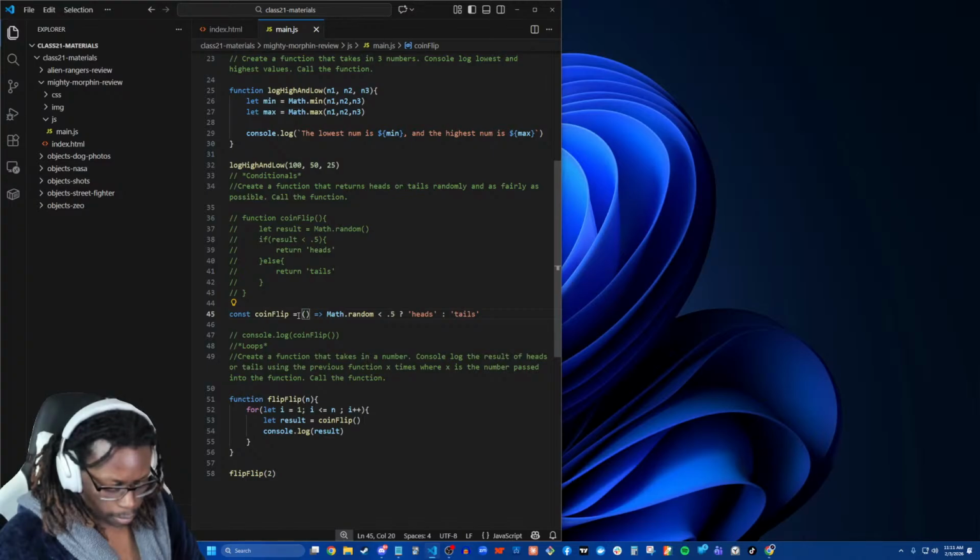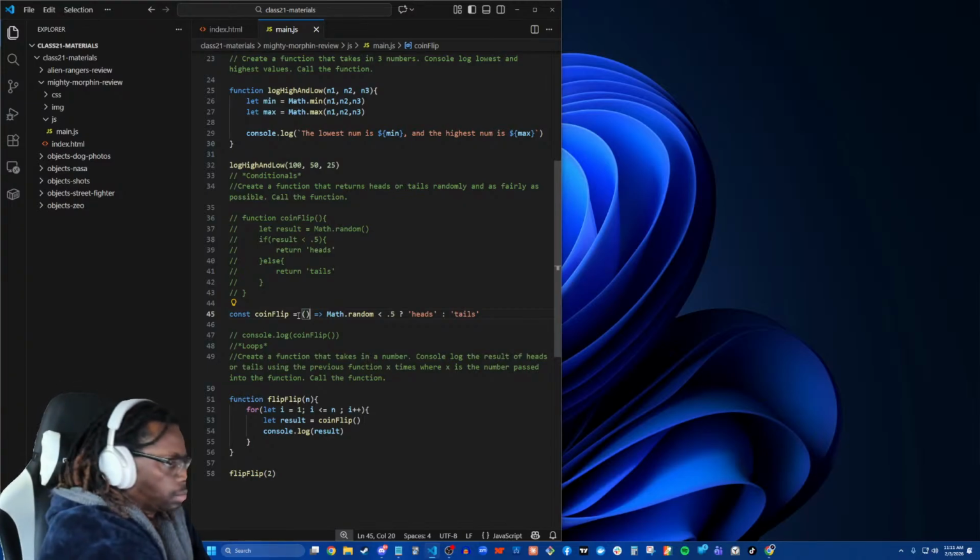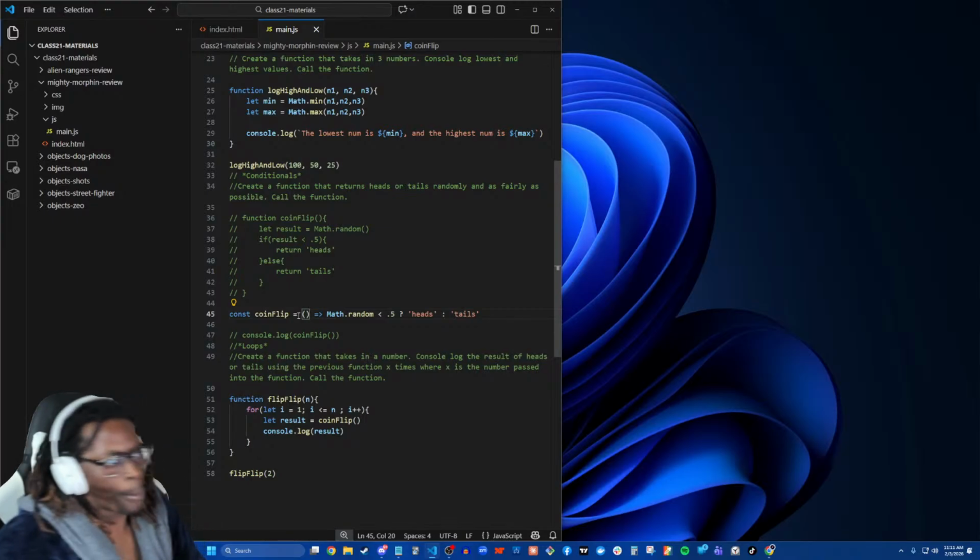But you can also do this underscore, just to say, hey, I'm not passing in anything. For me, when I don't pass in anything, I just do an underscore. That's for me and for the other developers I work with to know that it's just empty. You can put any character there you want, but I just do the underscore to say I'm not passing in anything. And this is a preference that you'll see come up again as we get further into JavaScript.